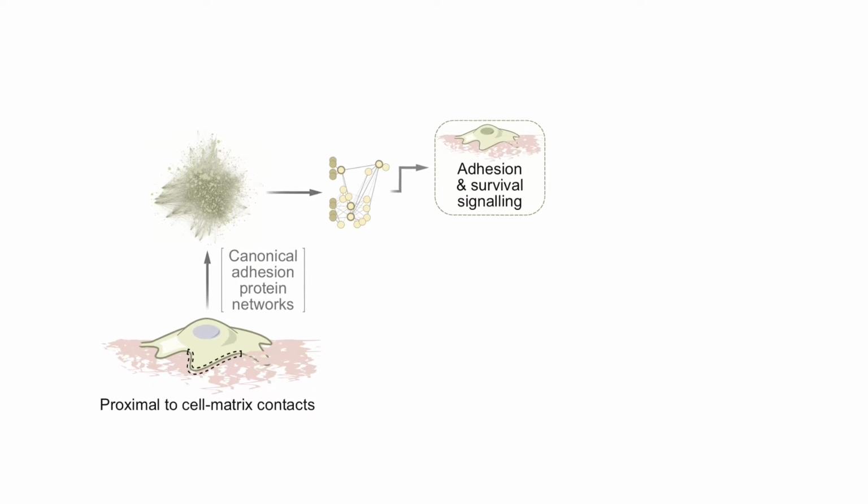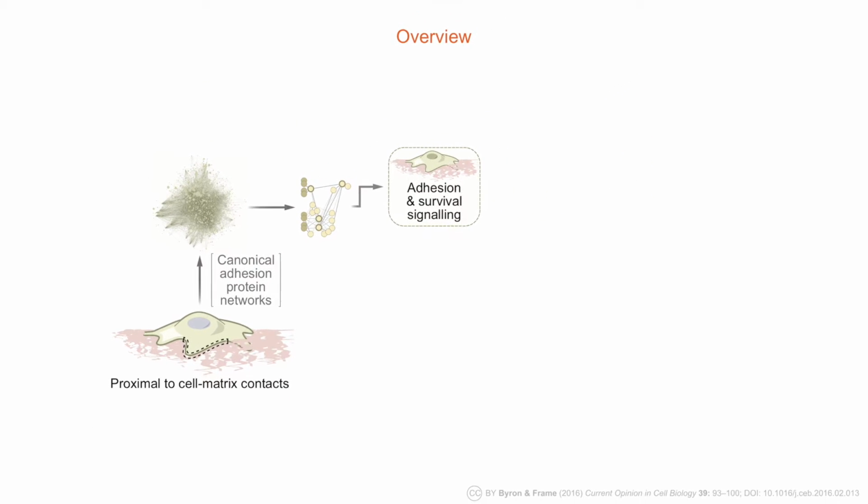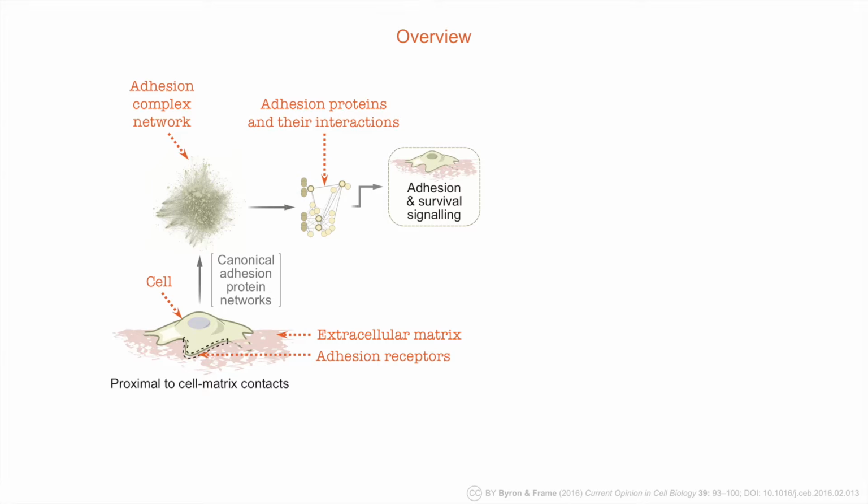Cell adhesion is essential for multicellular life to exist. Cell adhesion is mediated by adhesion receptors, such as integrins, which are proteins on the surface of cells. Adhesion receptors attach to the extracellular matrix, a complex mixture of proteins and sugars that surround cells, providing mechanical support and biochemical signals.